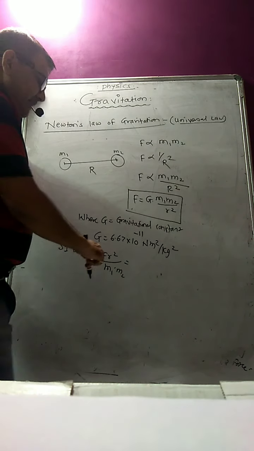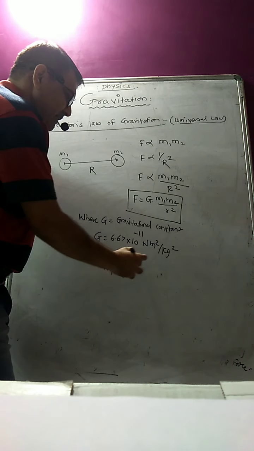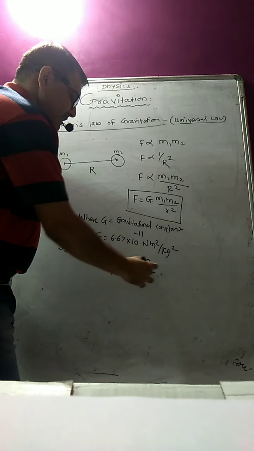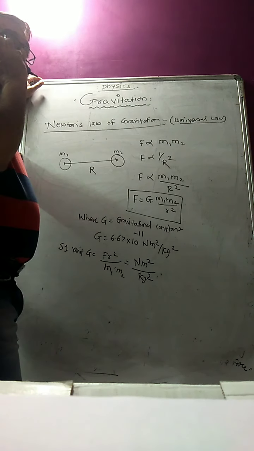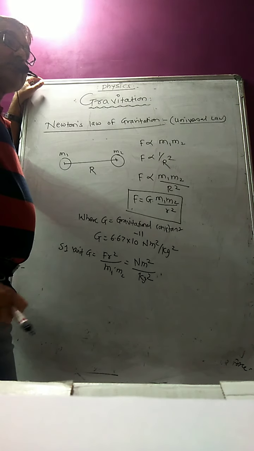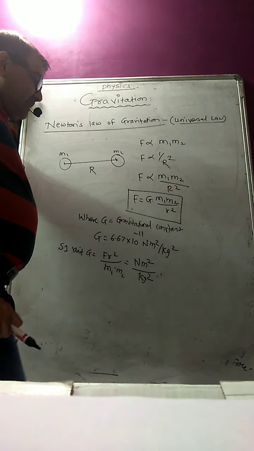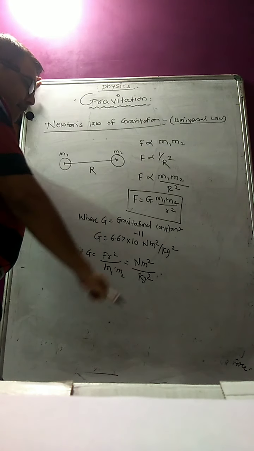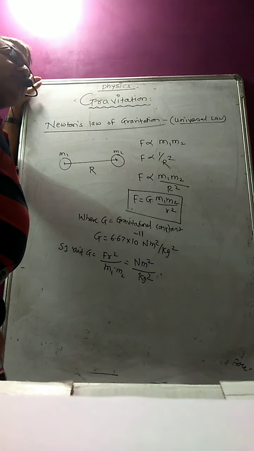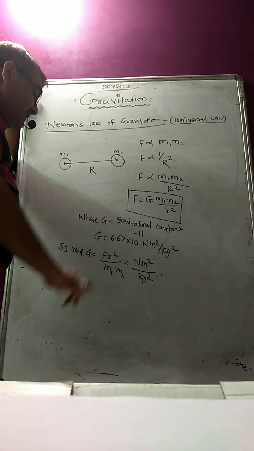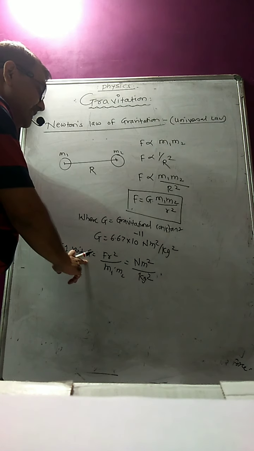Here F is measured in Newton, r in meter, so r square in meter square, and m1, m2 are measured in kg, so kg square. Therefore the SI unit of the gravitational constant G is Newton meter square per kg square.